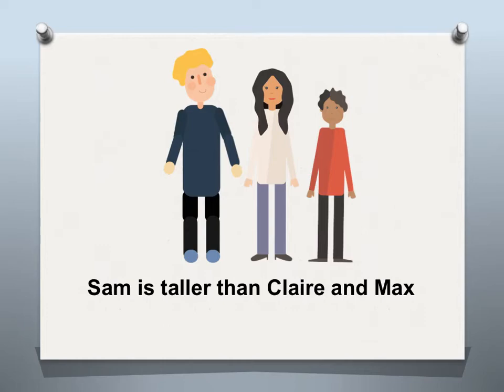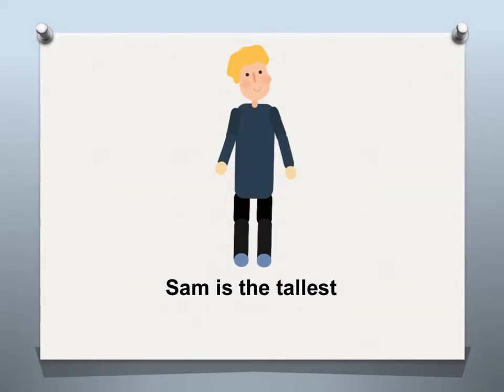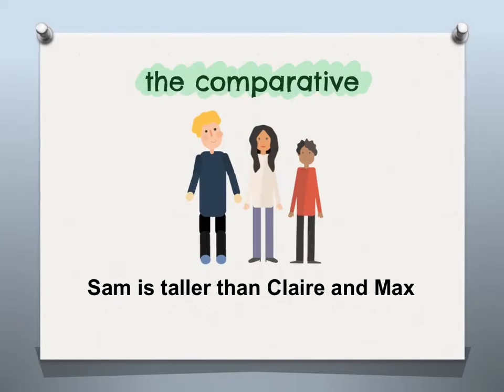Sam is taller than Claire and Max. Sam is 1.80 m. At 1.80 m, Sam is the tallest. We use the comparative to compare two or more things.